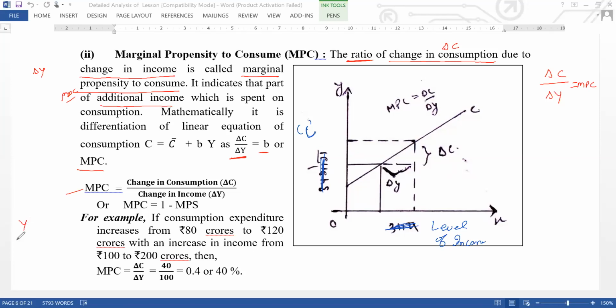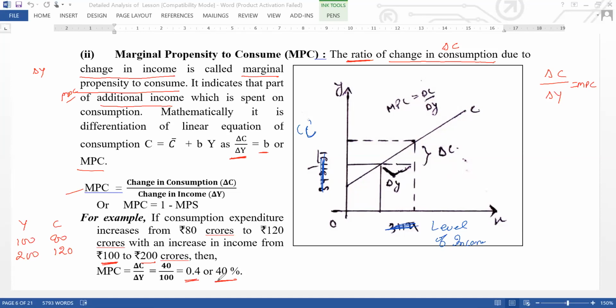Income increases from 100 to 200, and your consumption increases from 80 to 120. In my example I took 140, here it is 120. So MPC is 40 upon 100, that means 0.4 or 40%. You can change values according to your own wish. So this is your MPC.